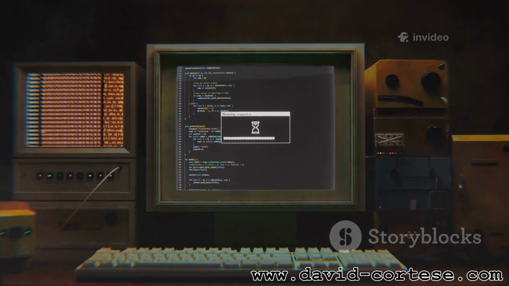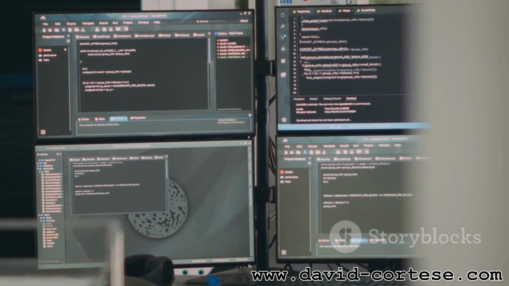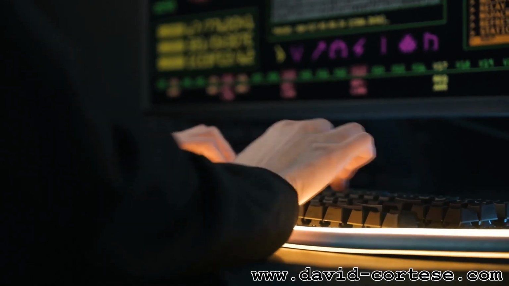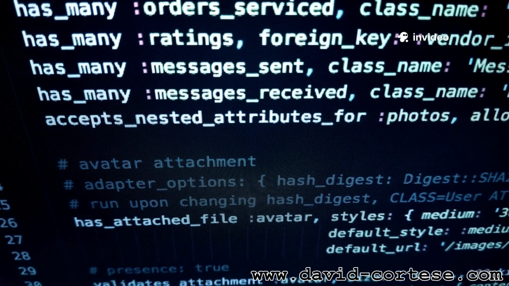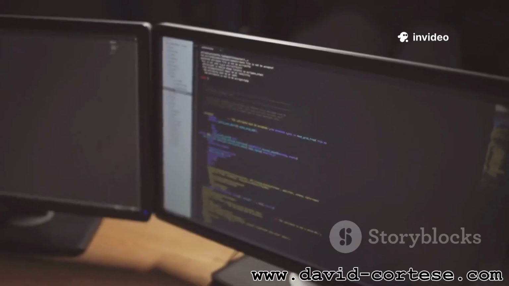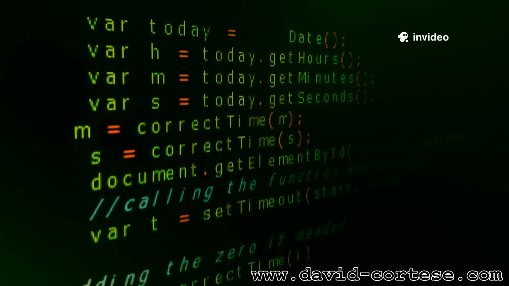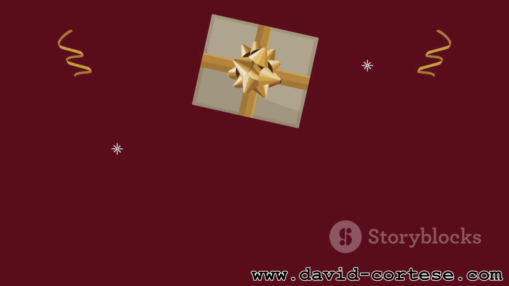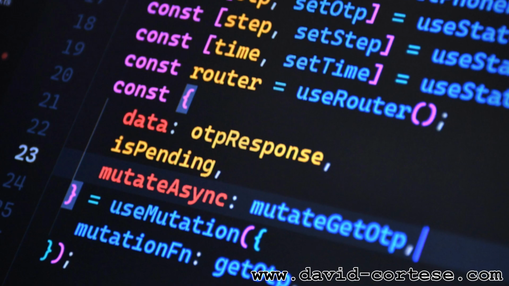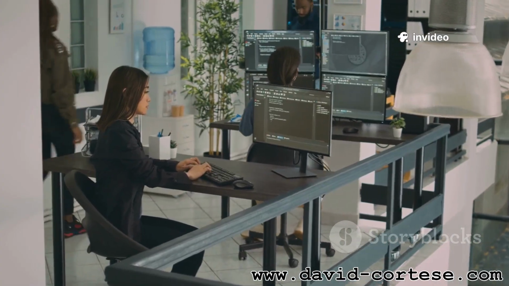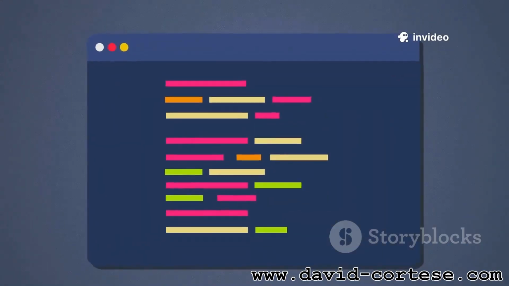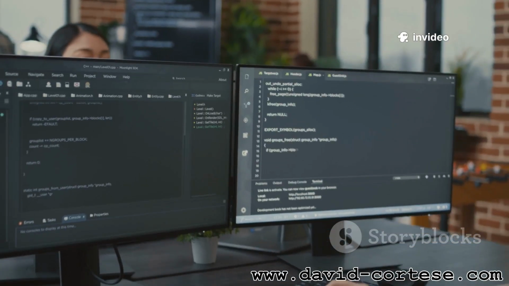Functions let you group code and reuse it, no more repeating yourself. Define a function with the keyword, give it a name and add code inside curly braces. func showWelcome, print "Welcome to my app." Call it with showWelcome. Functions can take parameters to customize behavior. func showPersonalizedWelcome(name: String), print "Welcome, name". showPersonalizedWelcome Alice, showPersonalizedWelcome Bob. Functions make your code cleaner, more flexible, and easier to maintain.